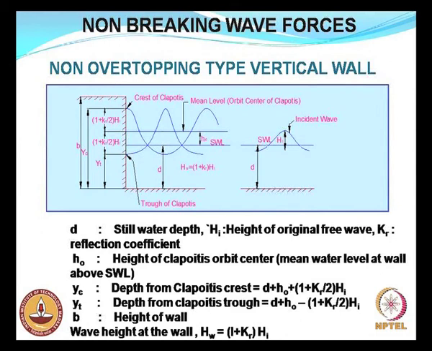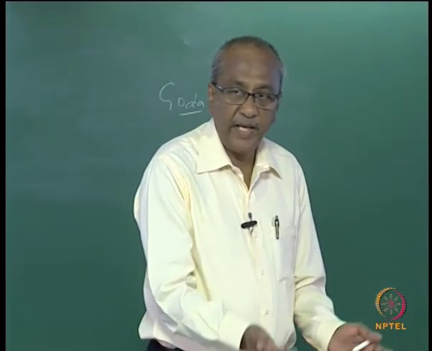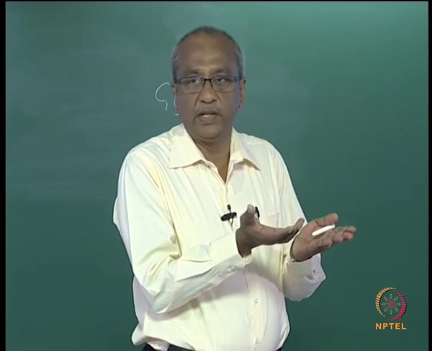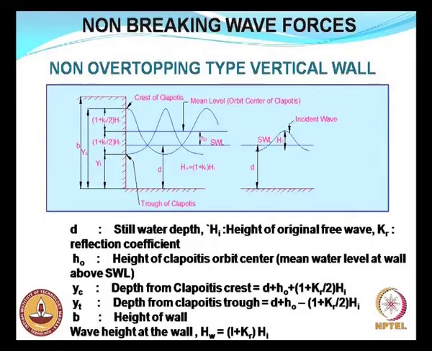When the waves come and hit the structure, in the vicinity of the structure there is a rise in the water level by an amount h naught, which is defined as the height of the clapotis orbit center, the mean water level at the wall, above the still water line.